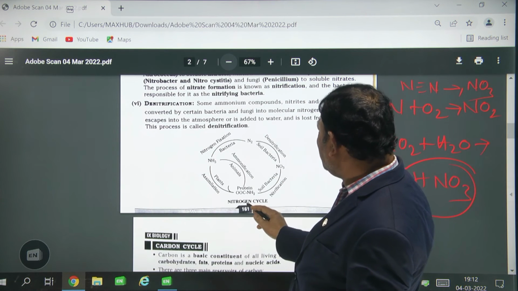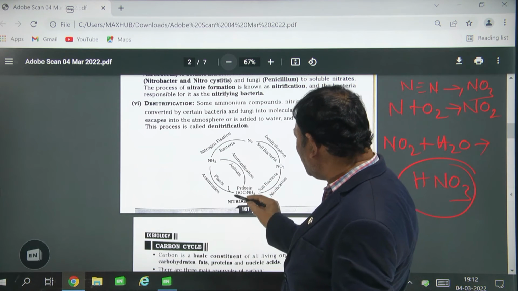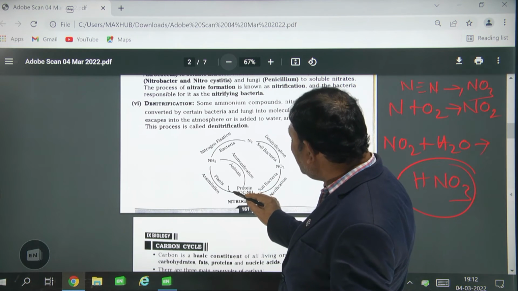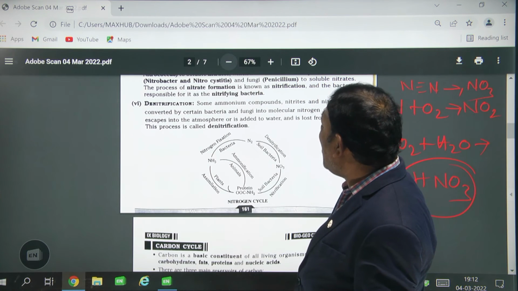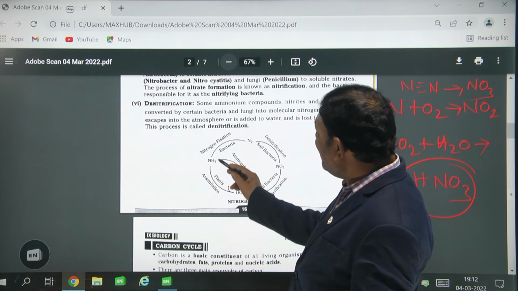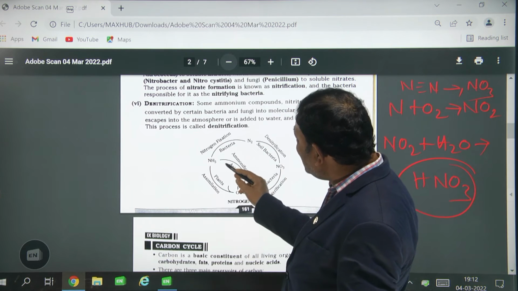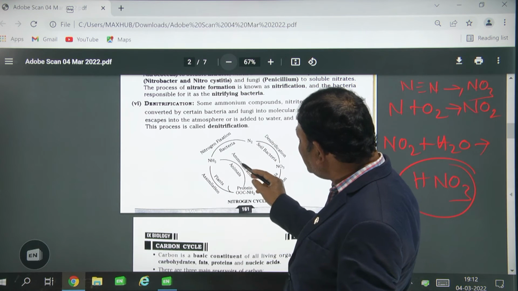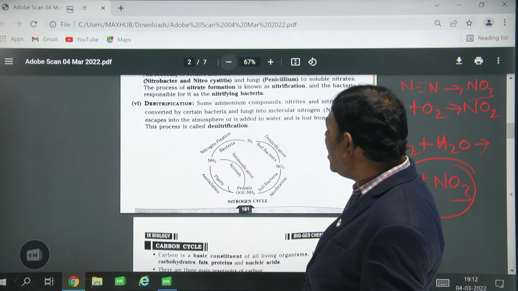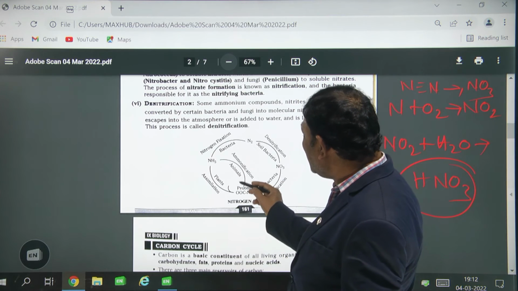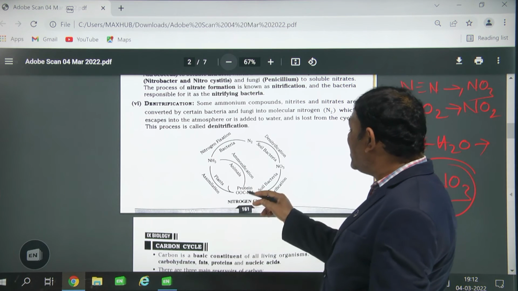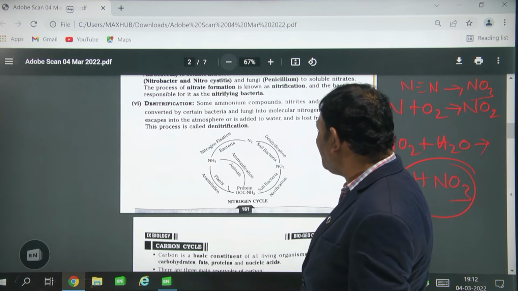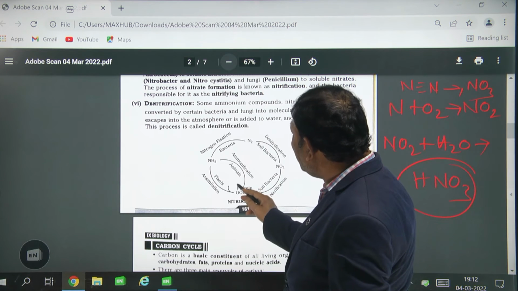So first, this is the nitrogen cycle. This nitrogen is present here. The plants utilize it in the form of ammonia, okay. Most of the animals depend upon the plants, so this ammonia enters into the animals. When the animals release their excretory products, again that enters into the soil. That is the next step.